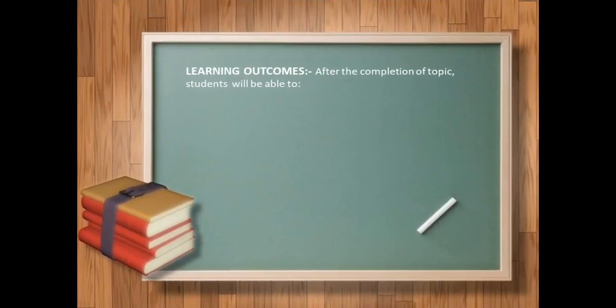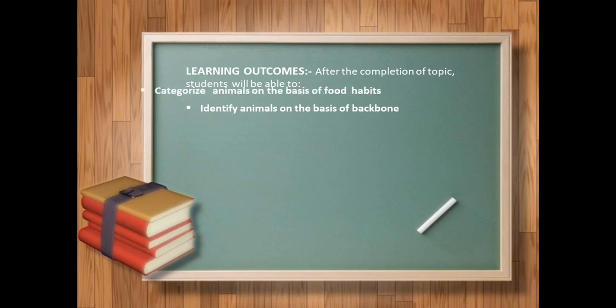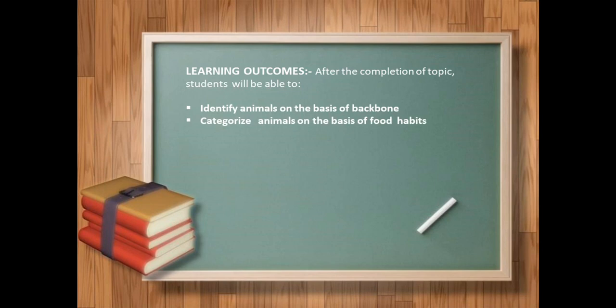After the completion of the topic, students, you will be able to identify animals on the basis of backbones, whether the animals have the backbone or not. They are called vertebrates or invertebrates. You will be able to categorize animals on the basis of food habits like herbivores, carnivores, omnivores. Some more we will do categories like frugivores, insectivores, etc.